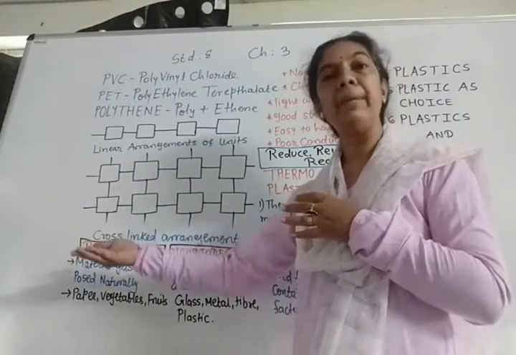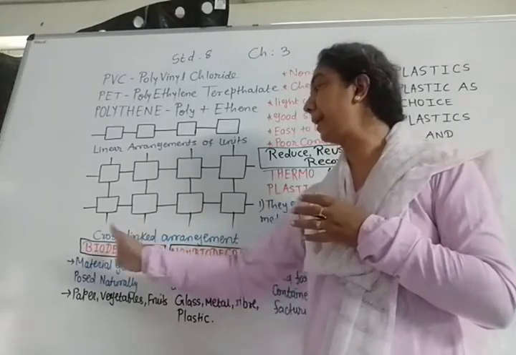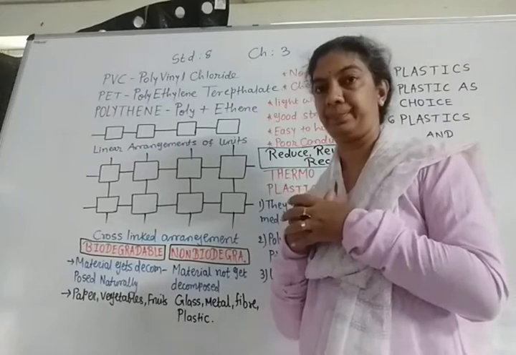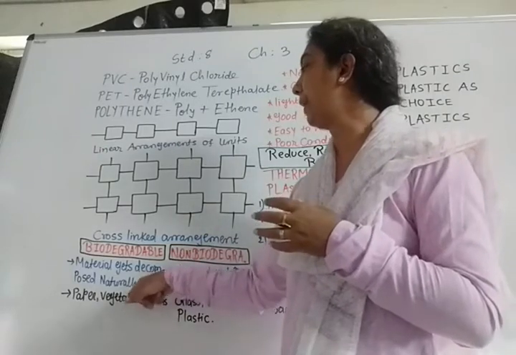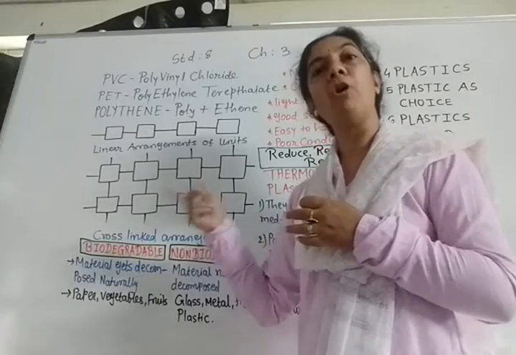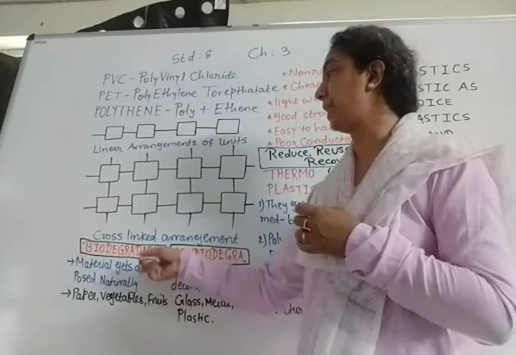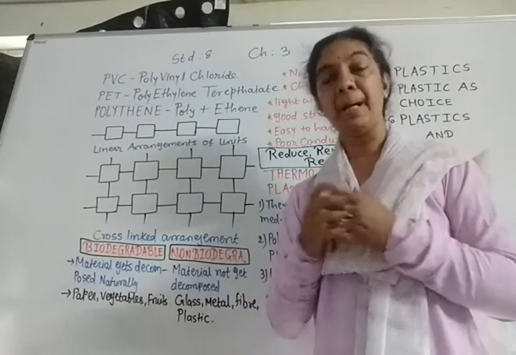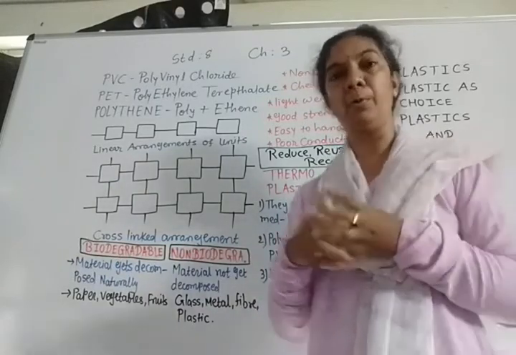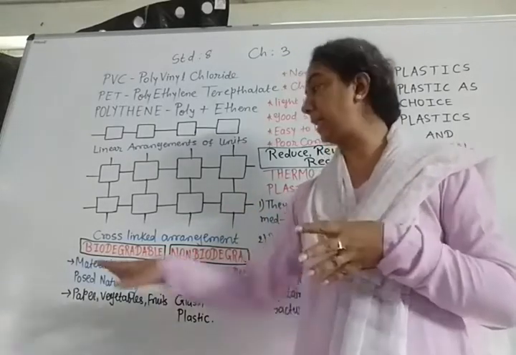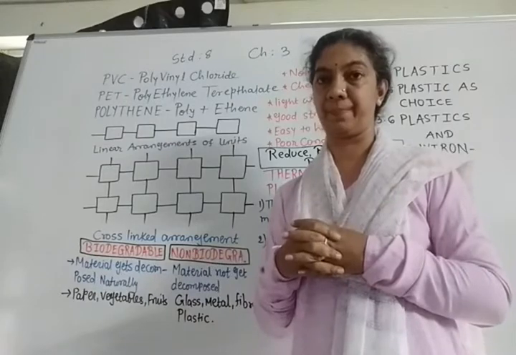Bio means living, and degrade means to make it into a simpler form. So these materials are degraded biologically or naturally, so they are known as biodegradable materials. But we have some materials, most of them man-made, artificial materials. These are the natural materials.